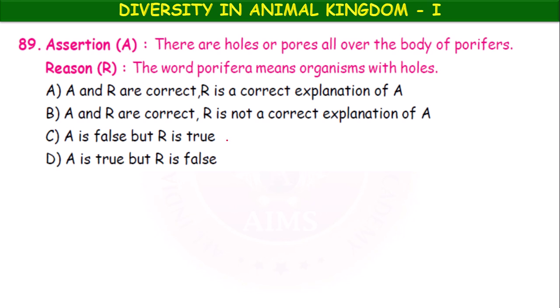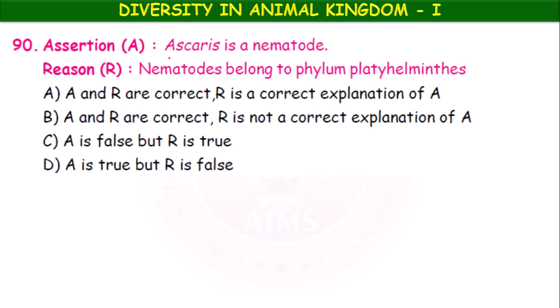Okay, next question, assertion reason type questions. Assertion: there are holes or pores all over the body of porifers. Reason: the word porifera means organisms with holes. Yes, both assertion and reason are correct, and the reason is correctly explaining the assertion. Next, assertion: ascaris is a nematode. Reason: nematodes belong to phylum Platyhelminths. No. So, assertion is correct, but reason is false.